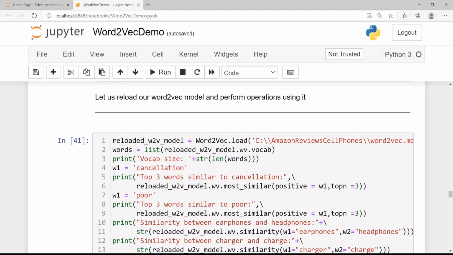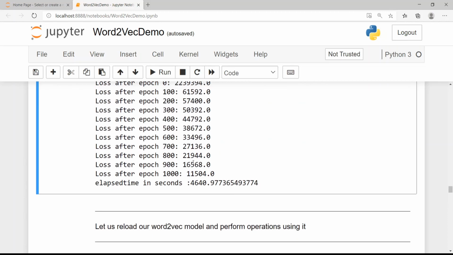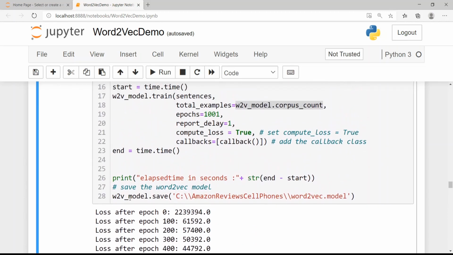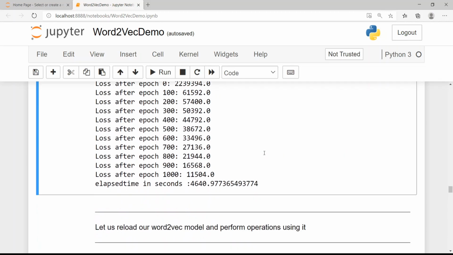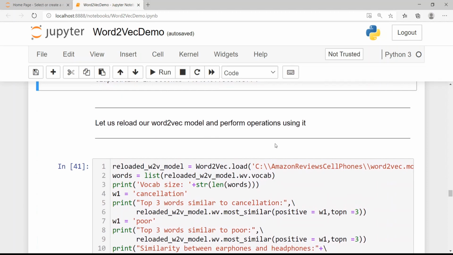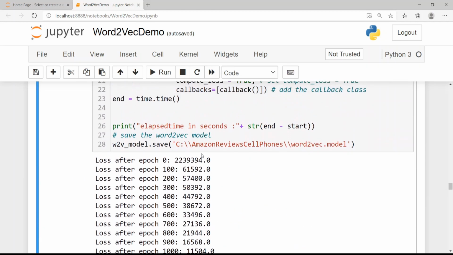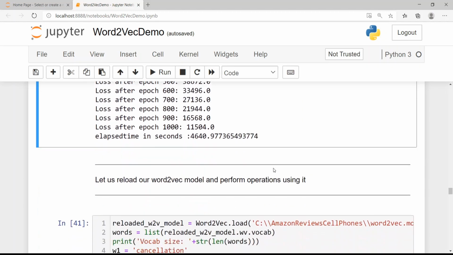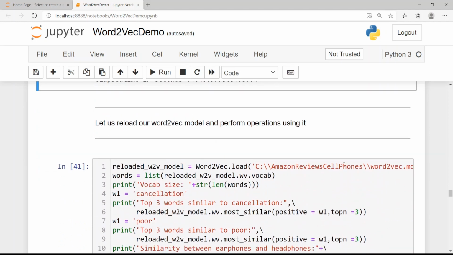So I can just load the saved model. I saved the model over here using Word2Vec model.save, and I'm just reloading the model over here. Okay, Word2Vec model, this is the path. So I am reloading the model over here.